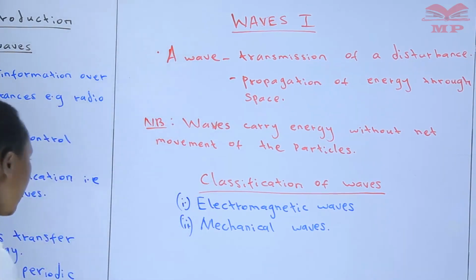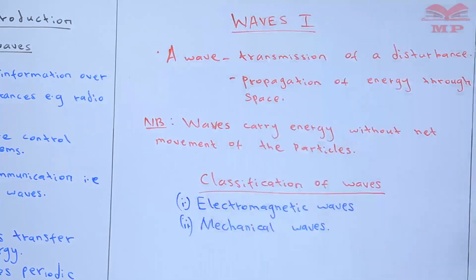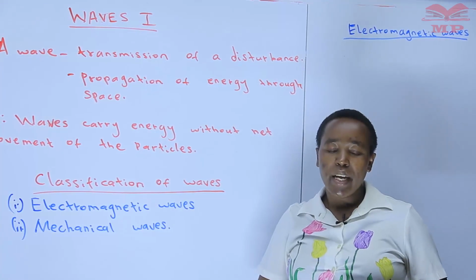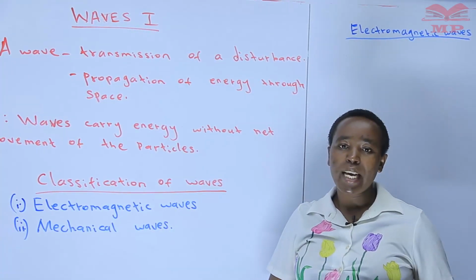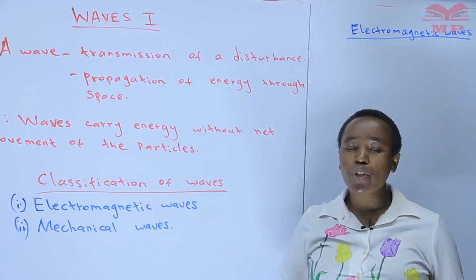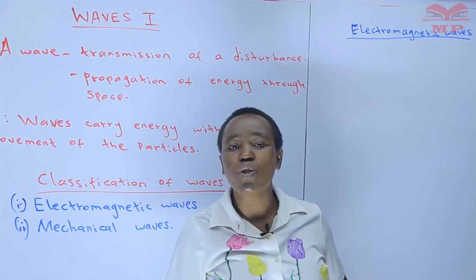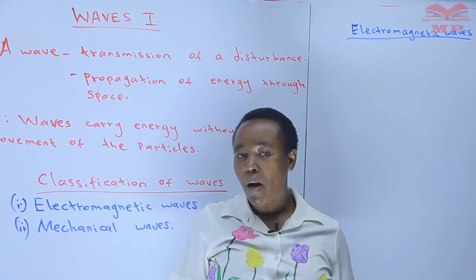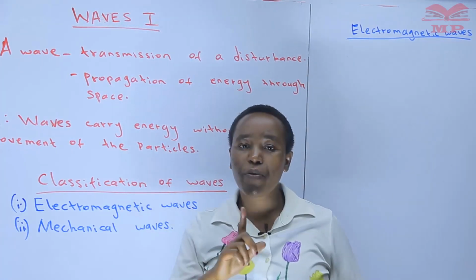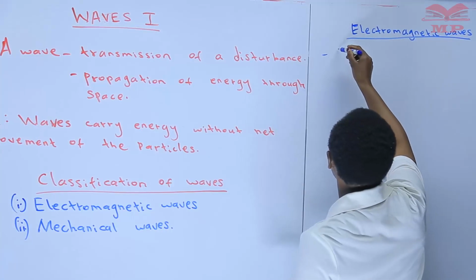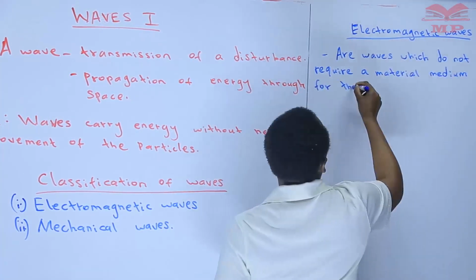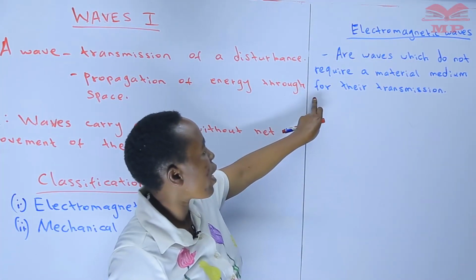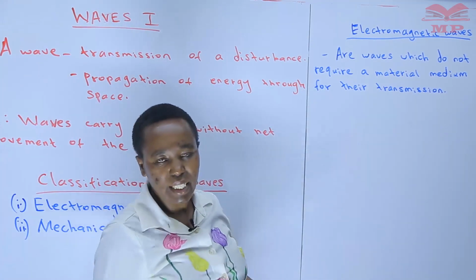So we can start with the electromagnetic waves. What are electromagnetic waves? These are waves whose transmission does not require a material medium. Or we can say they are waves which do not require a material medium for their transmission.